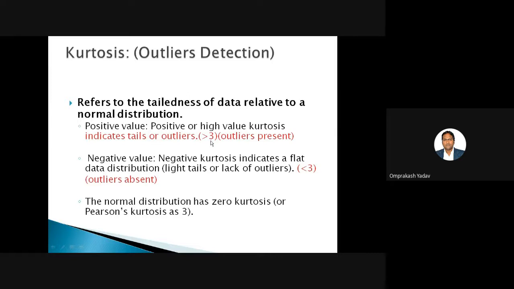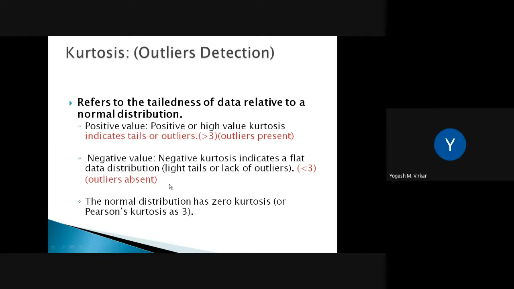If it is less than 3, then outliers are absent. So if it is greater than 3, outliers are present, and then you can apply certain strategies to remove those outliers. And if the value is less than 3, then there is no issue. You can go ahead with that. There will be light tails or lack of outliers.